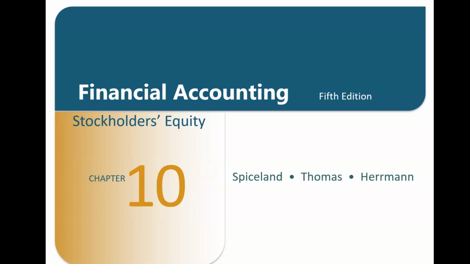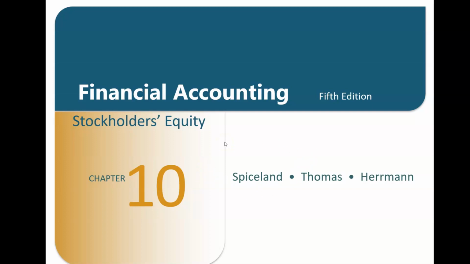So now we're finished with the balance sheet. This is stockholders' equity, last section on the balance sheet. The next two chapters are fairly simple. We have one thing in chapter 11 and just a couple of things in chapter 12. So you're on the downhill slide, keep it going.